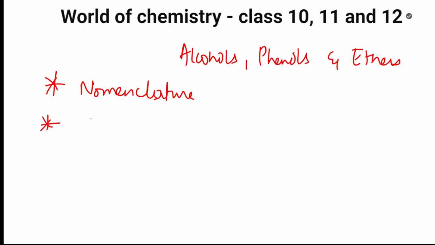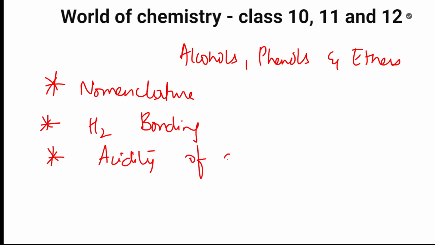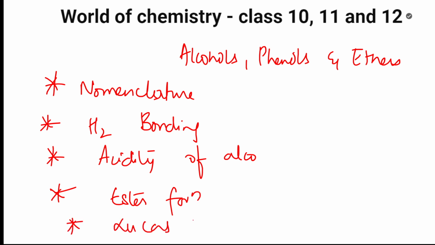Now you need to know the concept of hydrogen bonding in this chapter. They will ask a question on the concept of hydrogen bonding. Then they will ask you a question based on the acidity of alcohols. As you are learning, remember to cover these topics. Then ester formation is one. Then the Lucas test is one more, students.